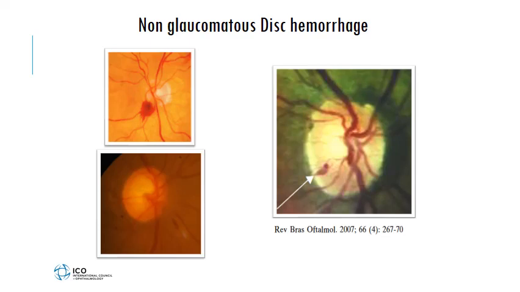This can happen in patients when we have a posterior vitreous detachment, or those patients with microvascular disorders, or those who are on anticoagulants. So these disc hemorrhages may not be typically glaucomatous.